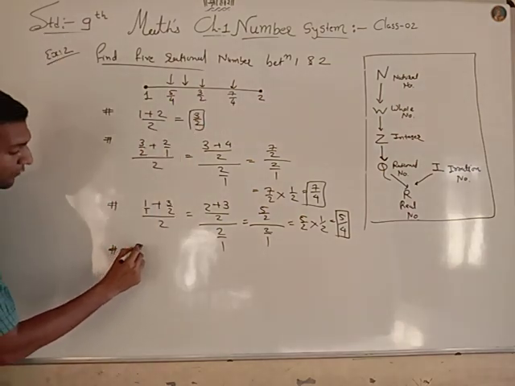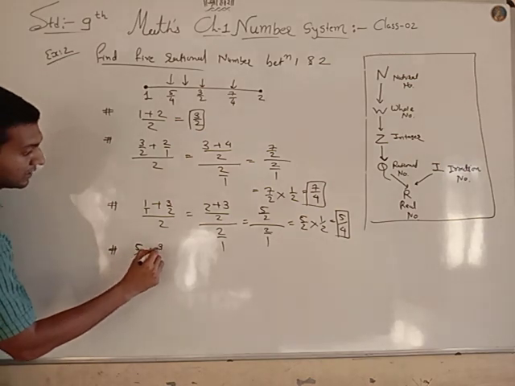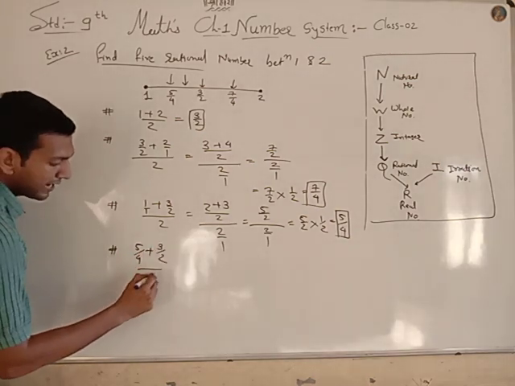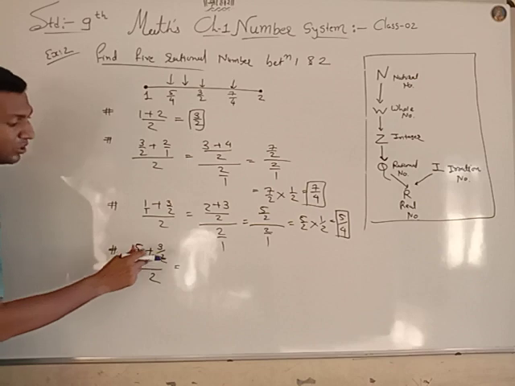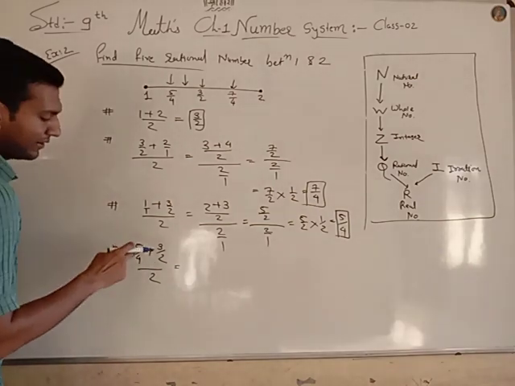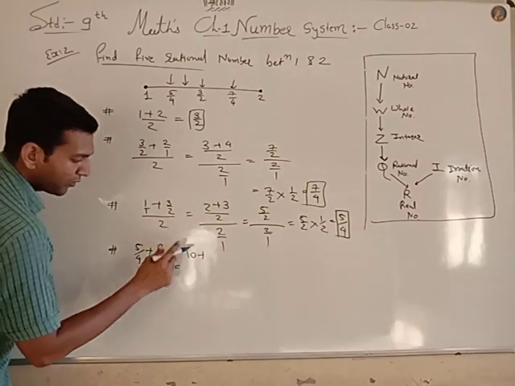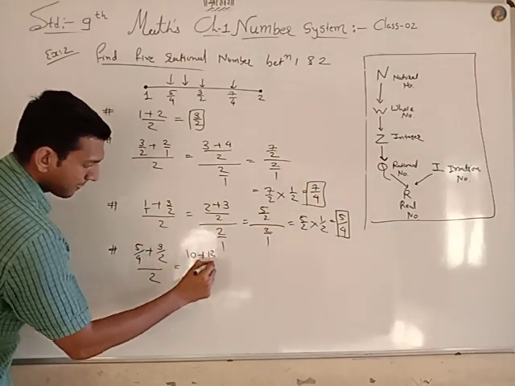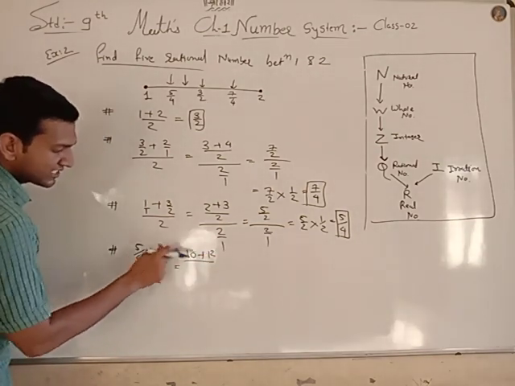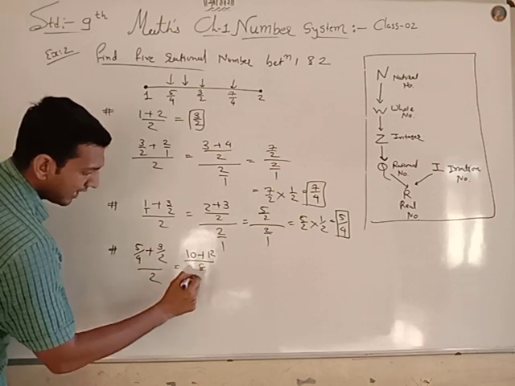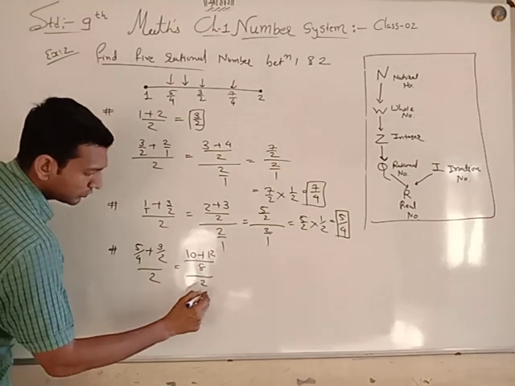Now let's find 5 by 4 plus 3 by 2 upon 2. So in this case you can multiply diagonally, 5 twos are 10, 5 threes are 15, 4 threes are 12, 4 twos are 8 upon 2.